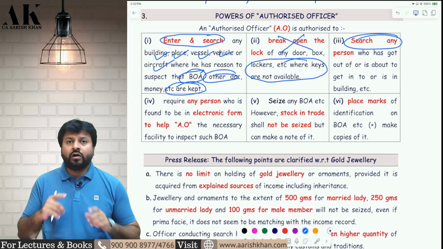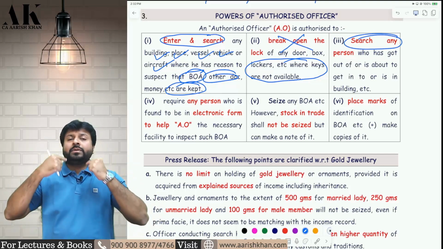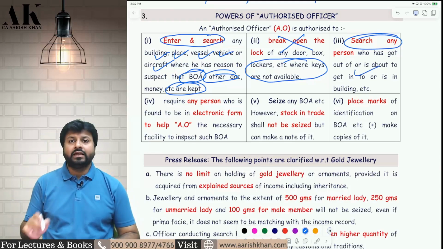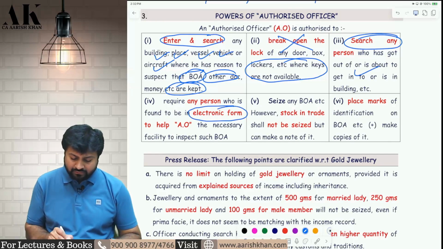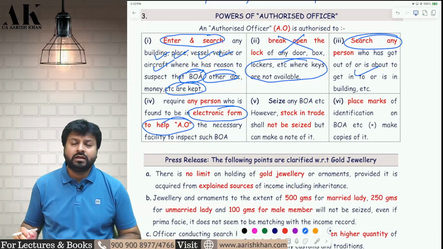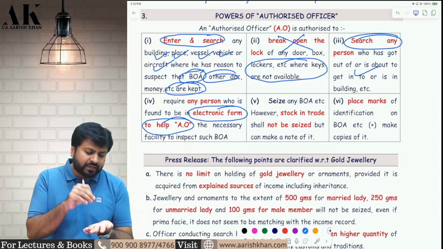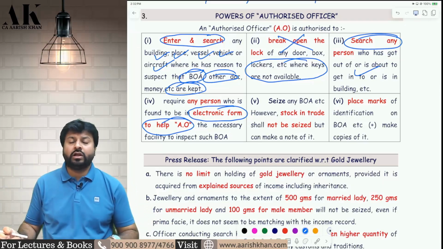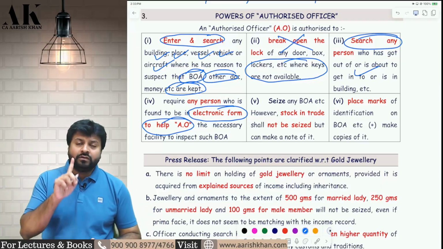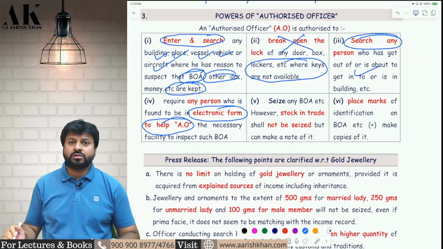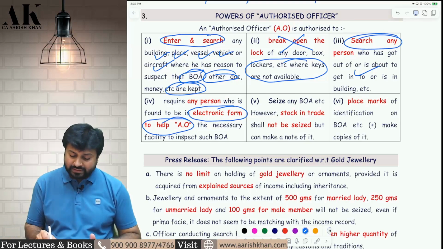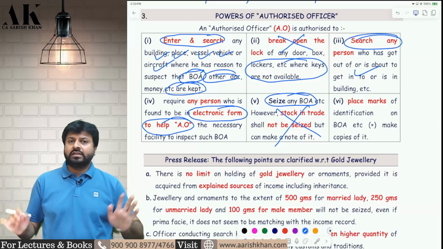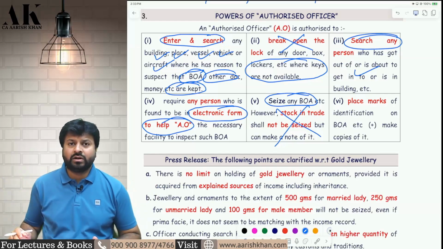Then he will search all the people who are going inside the building, all the people who are coming out of the building, and all the people who are already inside the building. Then he will tell the respective person to give the information of the electronic record to help the authorized officer regarding opening of the books of accounts. Suppose the books of accounts or documents are password protected, then he will tell the assessee that you have to give the password and open the documents and give them to us. If you don't facilitate him, you will be liable for prosecution of 2 years. Then he will seize your books of accounts, documents, money, bullion, jewelry, everything, except stock in trade. He cannot seize your stock in trade. Seizure of stock in trade is not allowed under this section also.